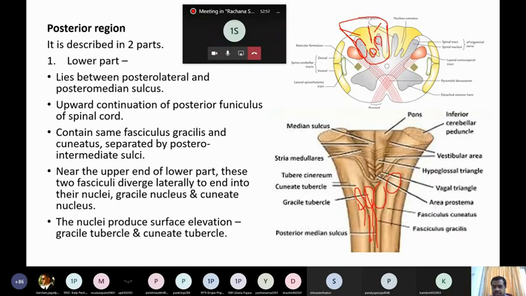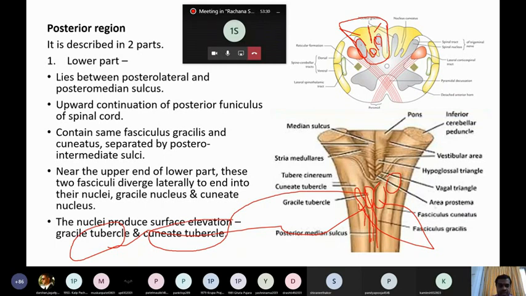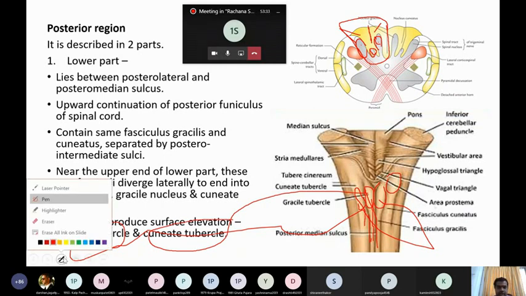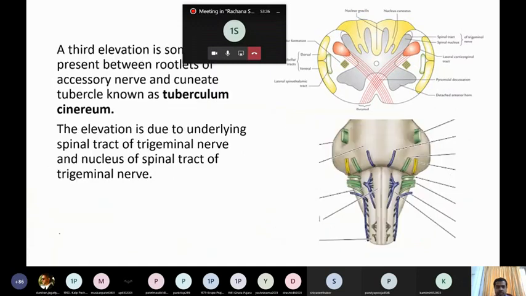The fibers present in the fasciculus gracilis end in the gracile nucleus, and the fibers present in the fasciculus cuneatus end in the cuneate nucleus. The nuclei produce surface elevations known as the gracile tubercle and cuneate tubercle. You can see here, the medial elevation is the gracile tubercle, whereas the lateral elevation is the cuneate tubercle. Clear? So that much is related to the posterior region of the lower part.